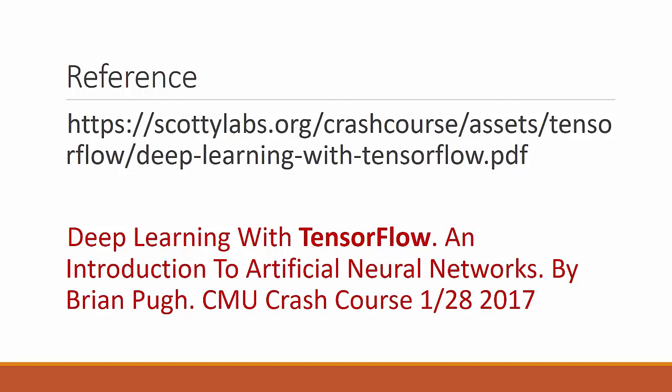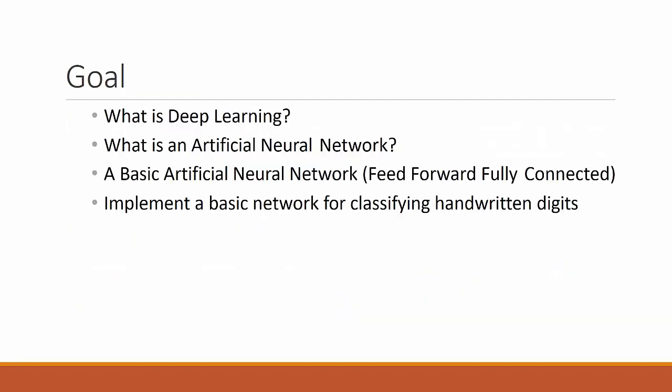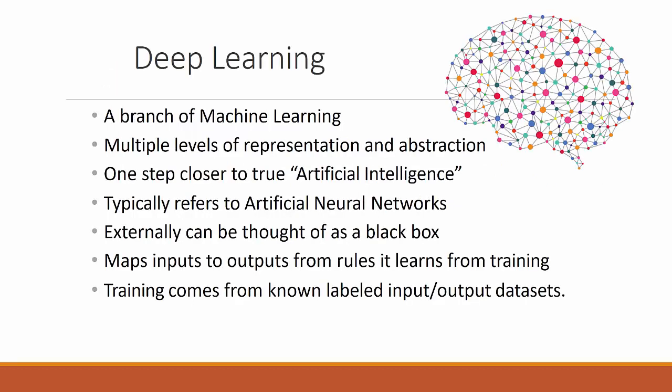I will start with a simple deep learning example and then explain TensorFlow related to it. Our goal is to understand what deep learning is and what an artificial neural network is, build a basic artificial neural network, and implement a basic network for classifying handwritten digits. What is deep learning? Deep learning is a branch of machine learning with multiple levels of representation and abstraction. It is one step closer to true artificial intelligence.